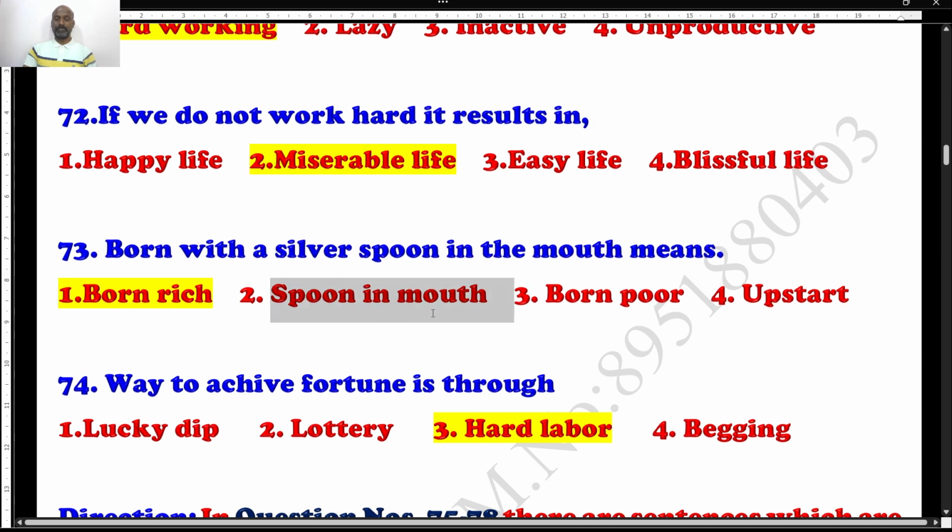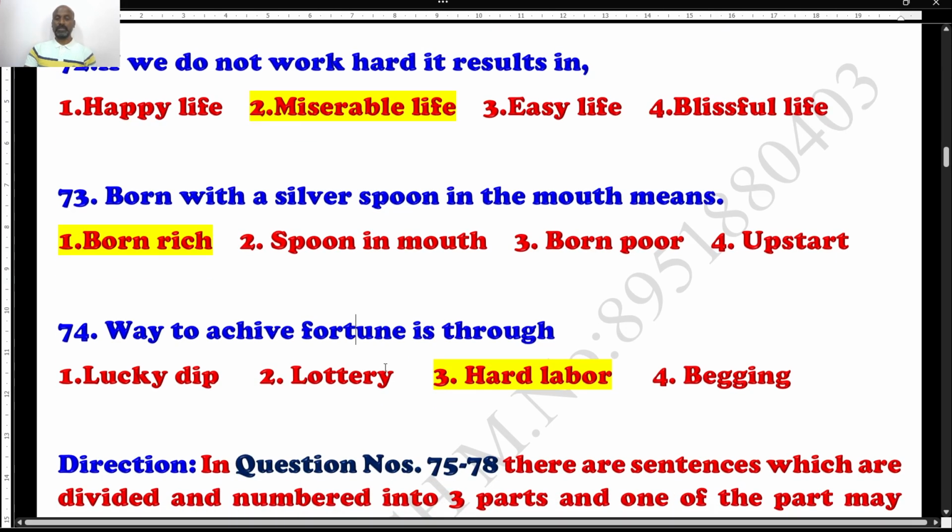It's not a spoon in a mouth. We cannot be born with a spoon in the mouth. Born poor is a negative meaning. It is not abstract even. The right answer for silver spoon in the mouth is nothing but born rich. So taking birth in an aristocratic family is the meaning of this one.